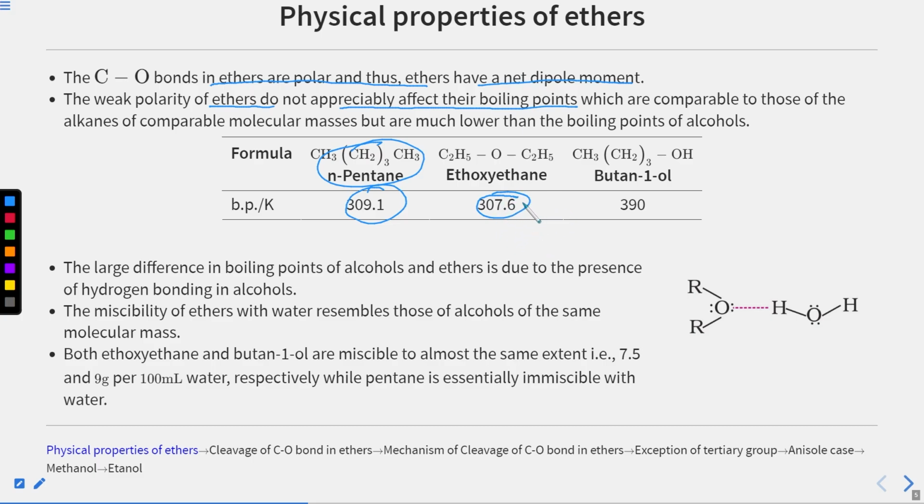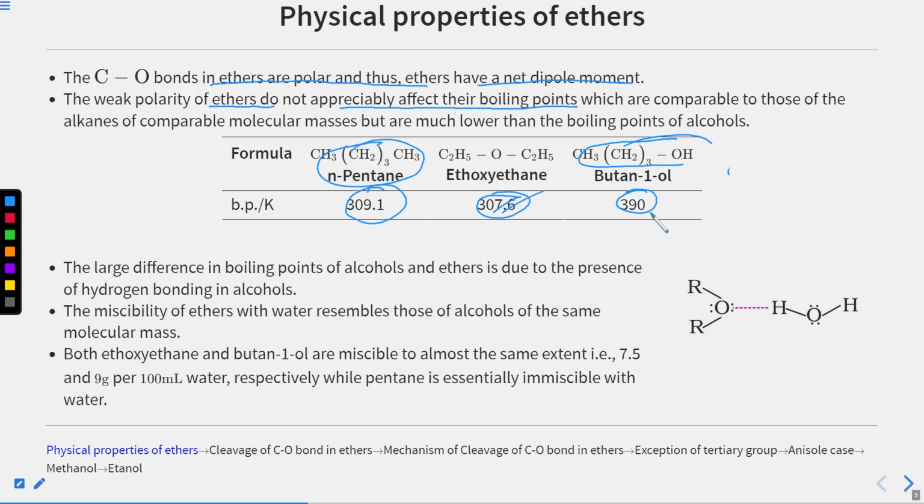Sorry, I think it is written wrong on the slide. Then we have butanol, which is polar in nature, of course, because of the OH bond, which is very polar, because the electronegativity difference between oxygen and hydrogen is high, due to which there is polarity in the bond, and you can see the boiling point is also high.